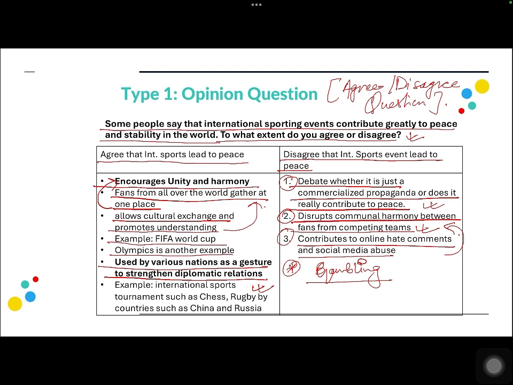Now, depending on these reasons, I have generated 2 points to support the fact that it indeed promotes peace, and I have generated almost, let's say, 2 points here as well. Now, how should I determine which side I should take? The question is asking me to what extent do you agree or disagree. Now, let us see what are the positions that we can take.